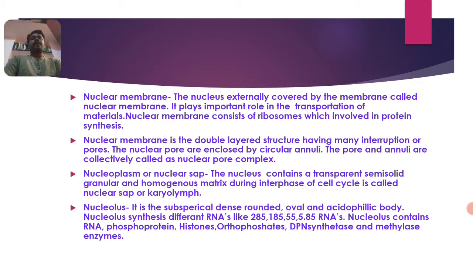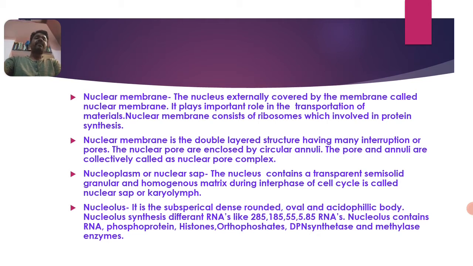Second is the nucleoplasm or nuclear sap. Another name for nucleoplasm is nuclear sap. It is also called karyolymph. Remember, there are three names: nucleoplasm, nuclear sap, or karyolymph. The nucleus contains a transparent, semi-solid, granular and homogeneous matrix during the interphase of the cell cycle, called the nuclear sap or karyolymph.